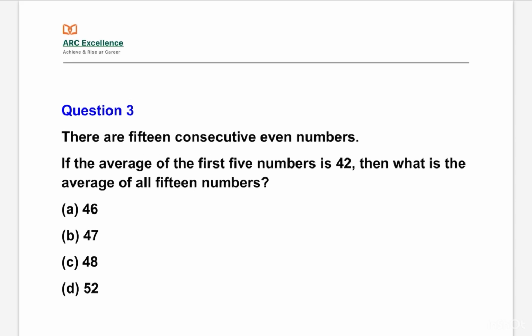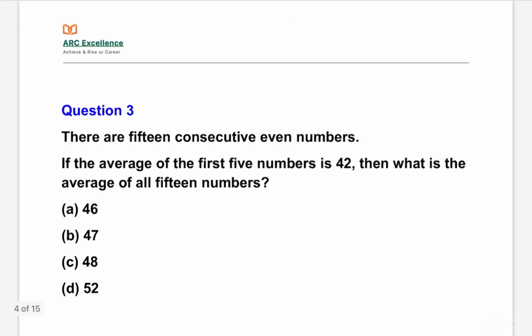There are 15 consecutive even numbers. If the average of first 5 numbers is 42, then what is the average of all 15 numbers? Here the question is saying there are 15 consecutive even numbers. Let us say the first number is x.